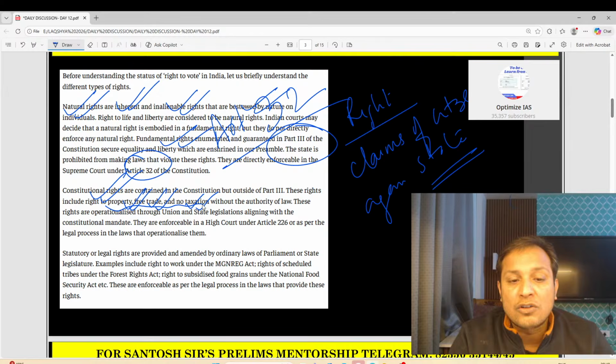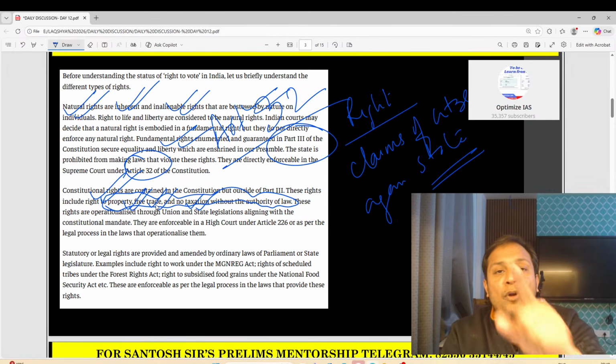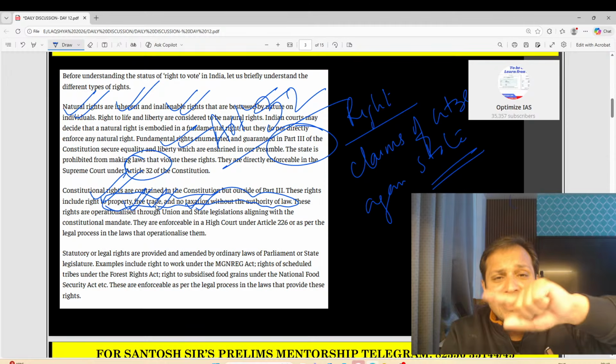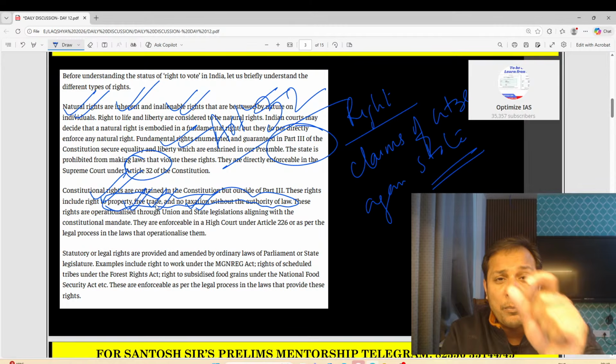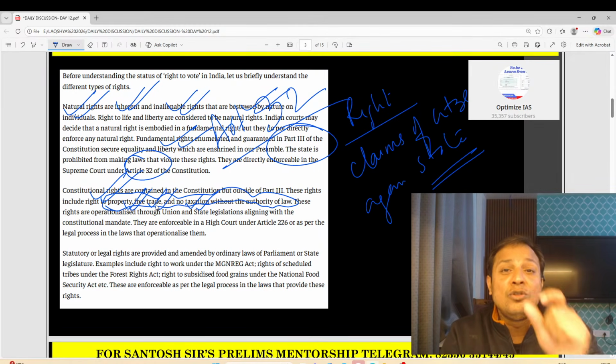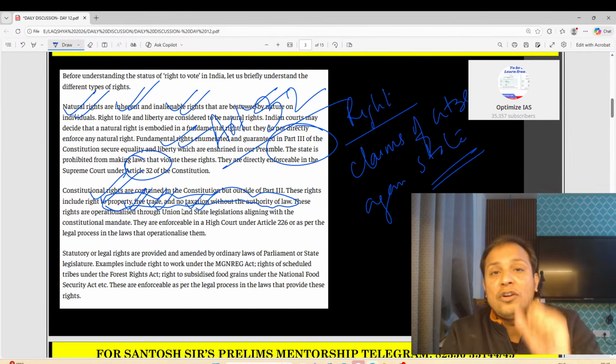All these are constitutional rights. Right to property is a constitutional right. You know, initially right to property was a fundamental right. Later on it was degraded from a fundamental right into a constitutional right. Right to free trade. Free trade is a constitutional right. No taxation without authority is a constitutional right.